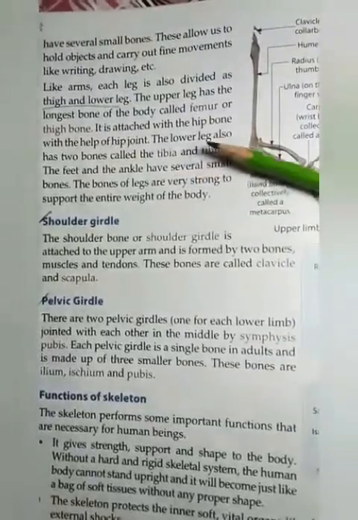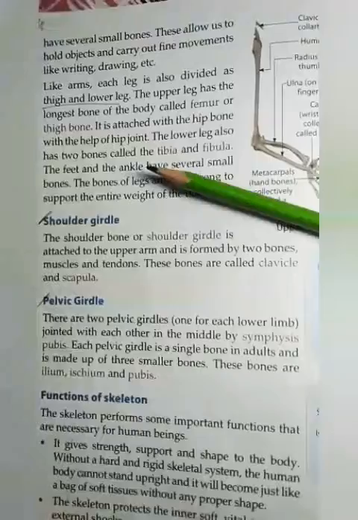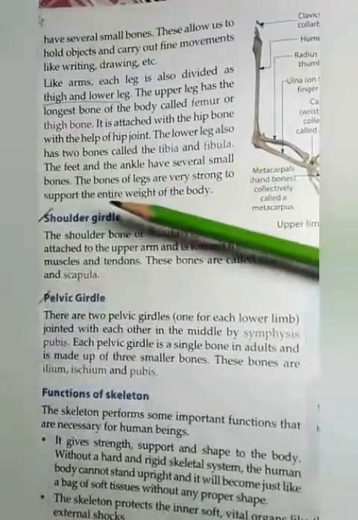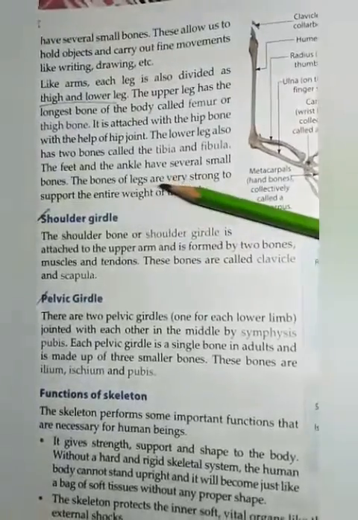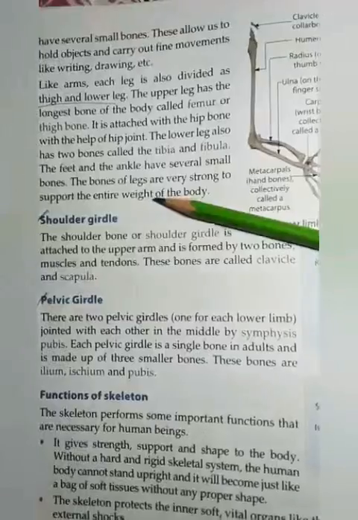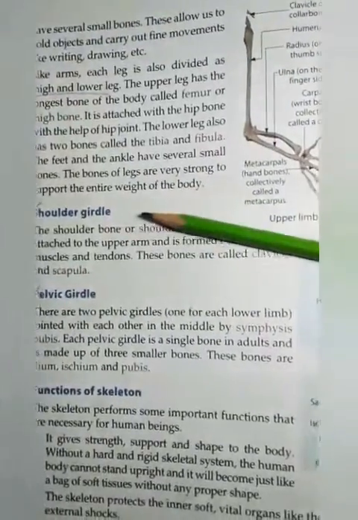The lower leg also has two bones called the tibia and the fibula. The feet and the ankle have several small bones. The bones of the legs are very strong to support the entire weight of the body.